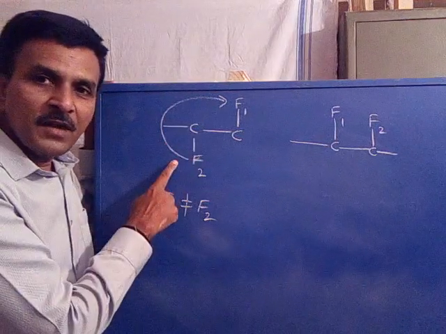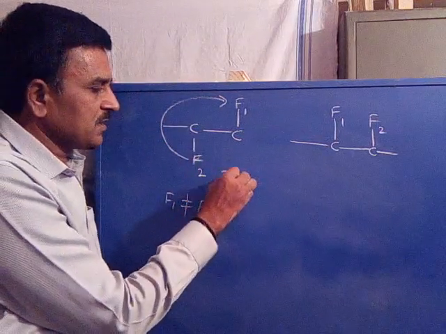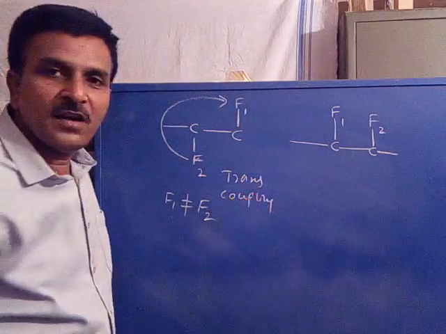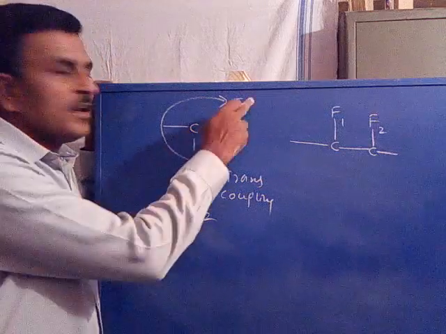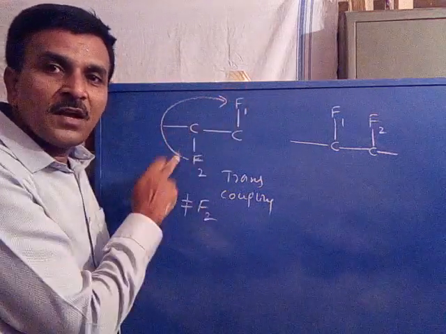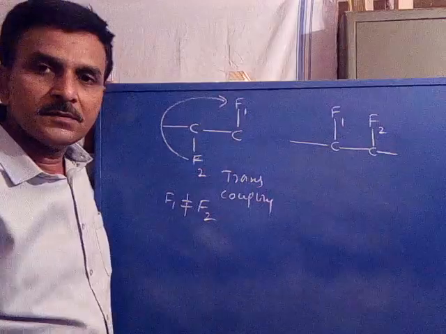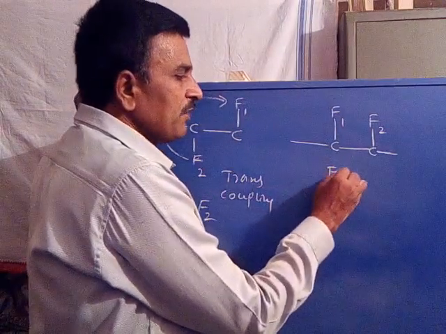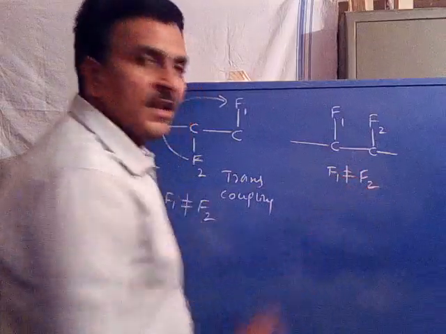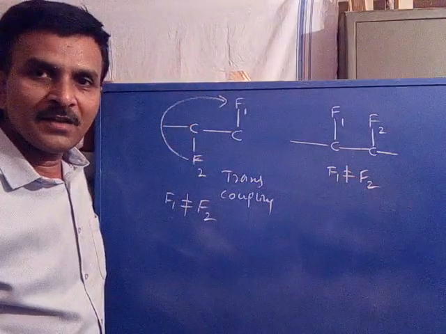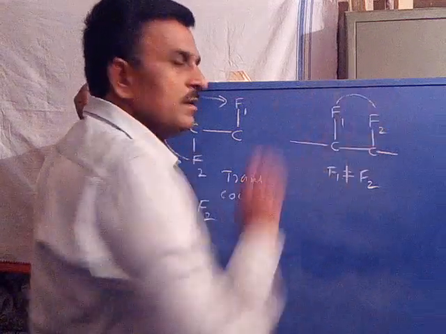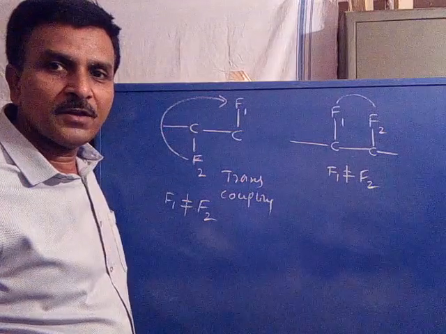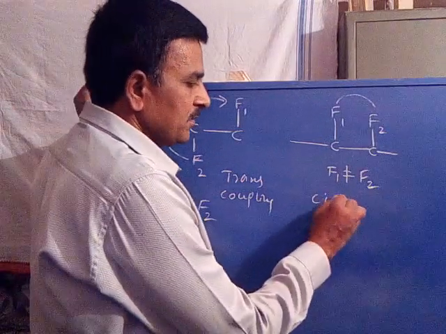Now this is a vicinal coupling, and it is called trans coupling, because the two fluorines are coupled with each other at opposite sides. Now in the second case, if F1 is not equal to F2, if the two fluorines are non-equivalent, they are coupled with each other. It is also vicinal coupling, where the fluorines are coupled at the same side of the molecule. Therefore it is cis coupling.